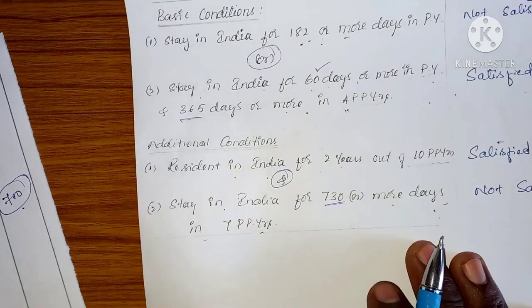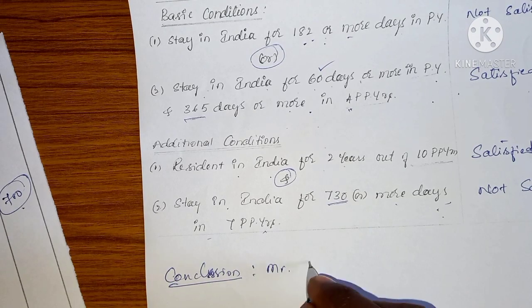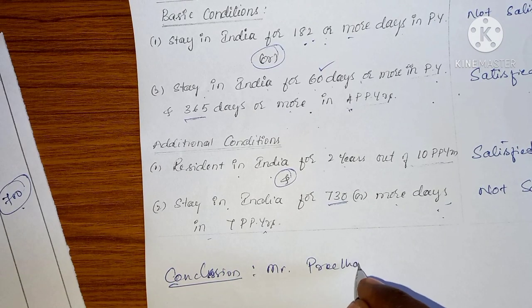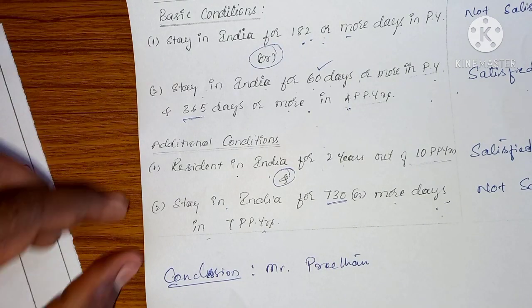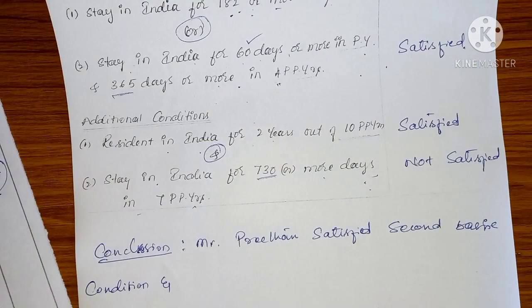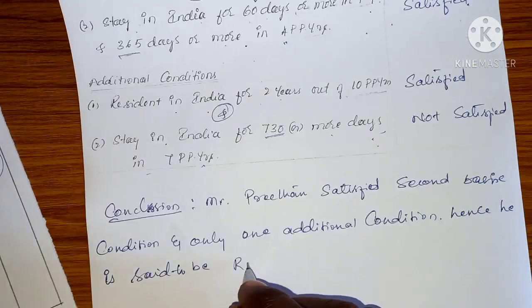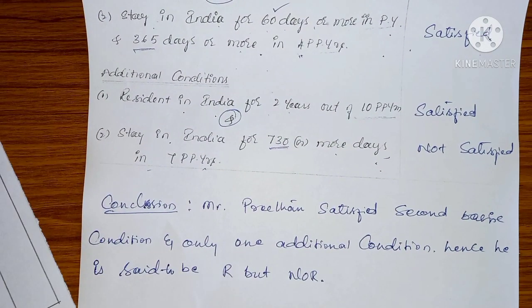If I am speaking about the conclusion, Mr. Pritham is satisfying the second basic condition, but he fails to satisfy both the additional conditions. He satisfies only additional condition number 1. Hence he is said to be resident but not ordinary resident.